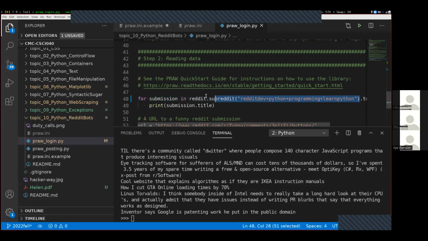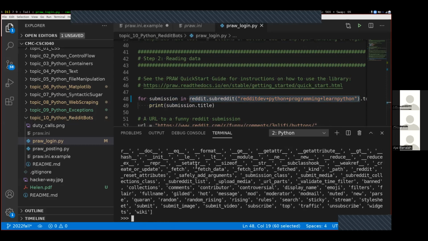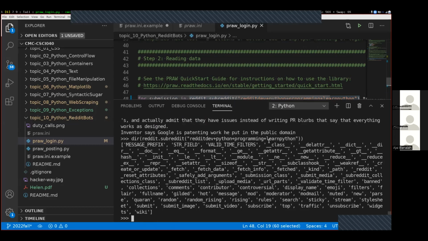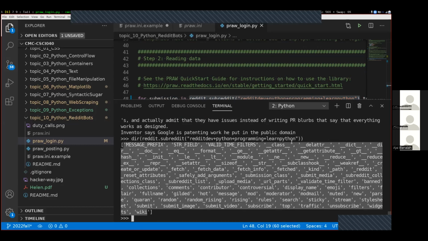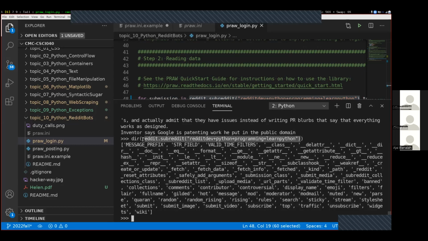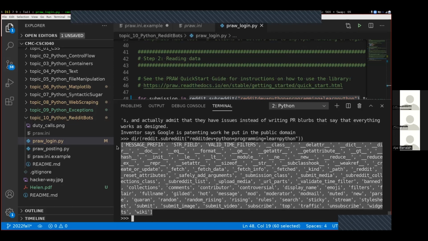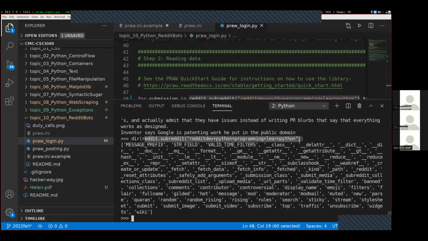So this is a way to get to the actual documentation, and we can see what are all the different things that we can do with one of these functions. It turns out that actually inside of Python itself, there is a function called dir, which will tell you directly all the different attributes that a particular type has. So if I type this right down here, dir, again passing in this big call over here, it outputs a big list of all the different things that are valid to be after the dot. Everything inside of this list is a valid attribute of this particular statement right here.